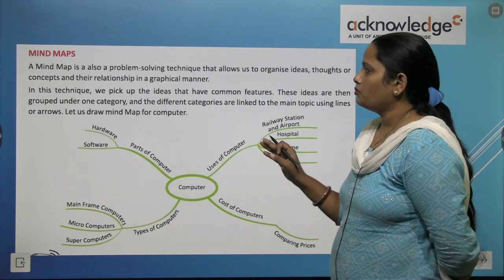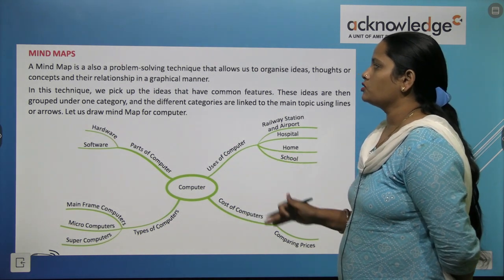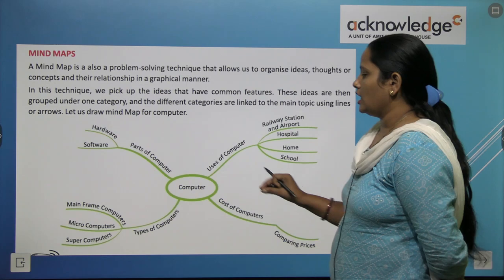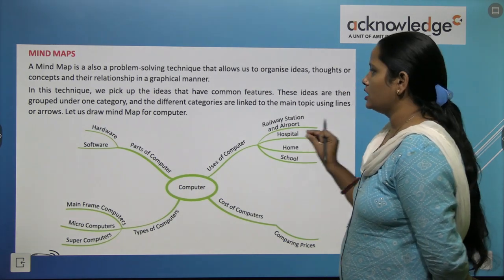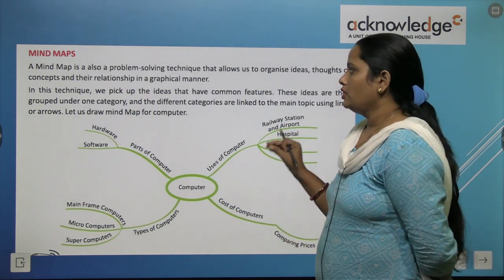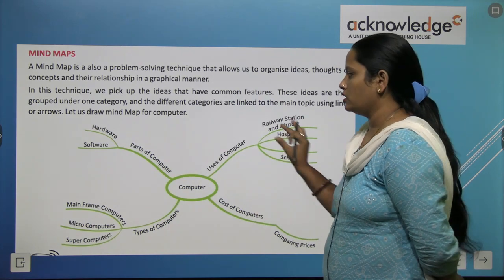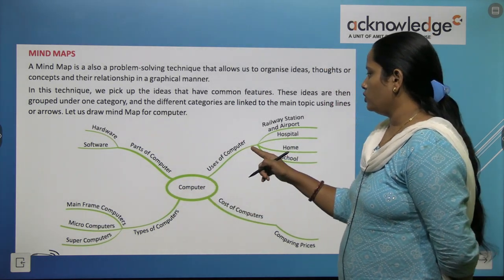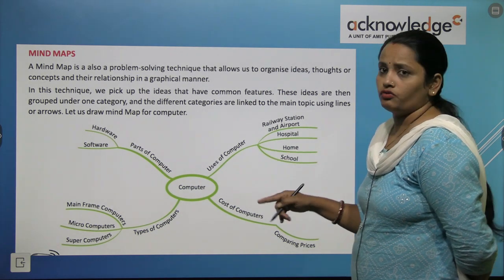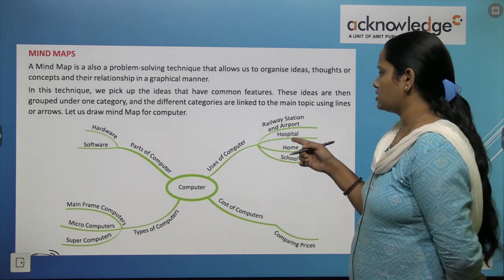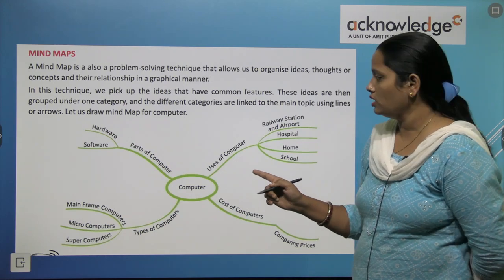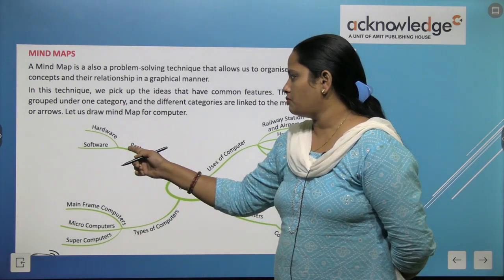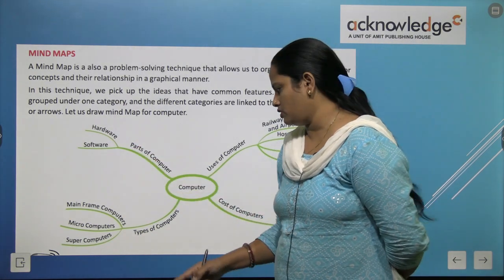So what is this? Mind map is a problem solving technique, and it allows us to organize ideas, thoughts and concepts in a graphical manner. So here the graphical manner is in front of us. Uses of computer, where are the computers used? Railway station, airport, hospital, home and school. And on the other side we can see parts of computer are hardware and software.